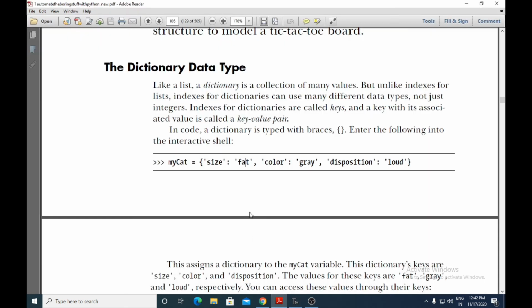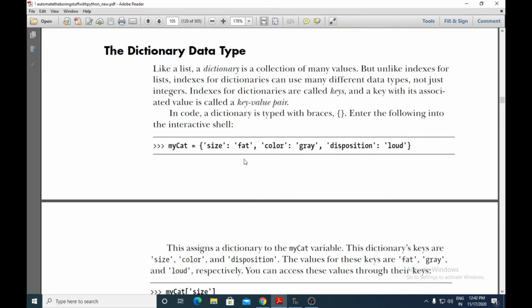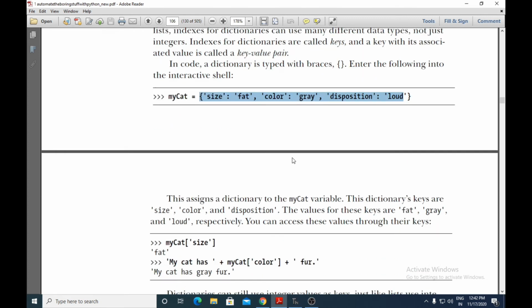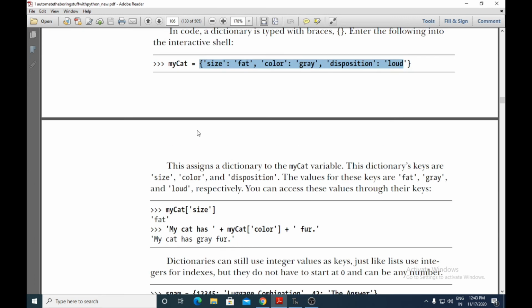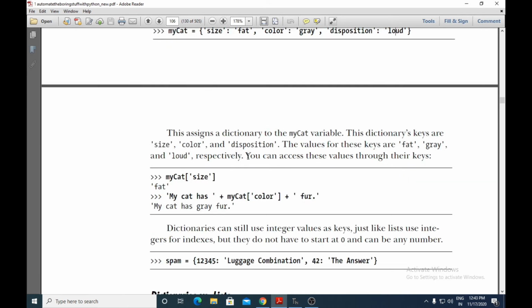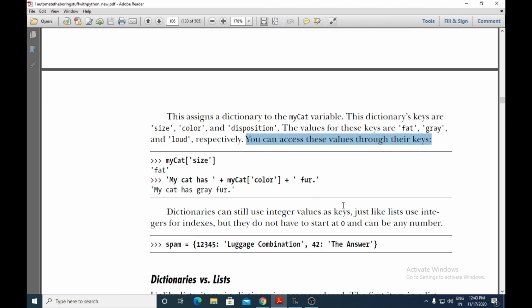Hope it is clear what is meant by the dictionary data type. The dictionary data type is nothing but a list of key value pairs. Here you can see this assigns a dictionary to the myCat variable. The keys are size, color and disposition. The values for these keys are fat, gray and loud. You can access these values through their keys as we have seen previously.